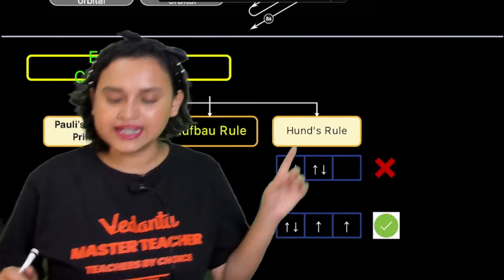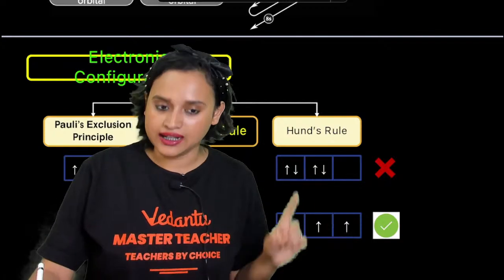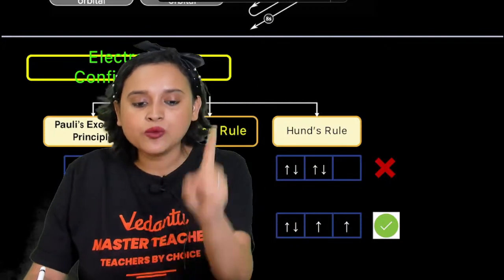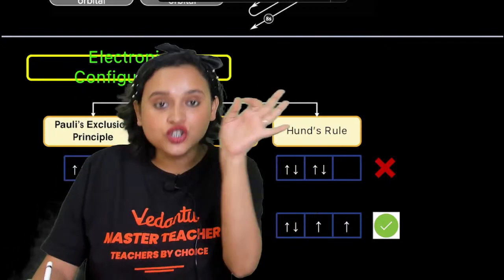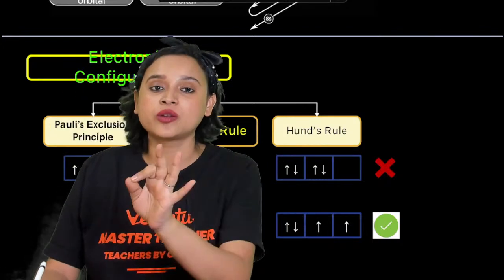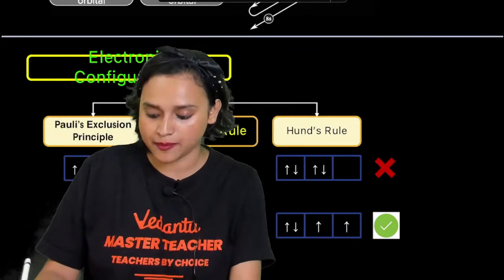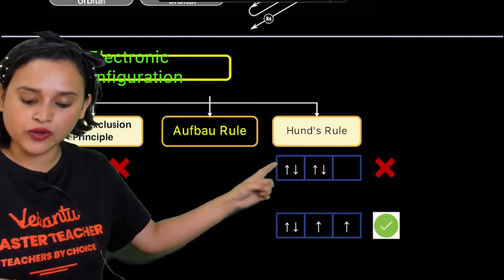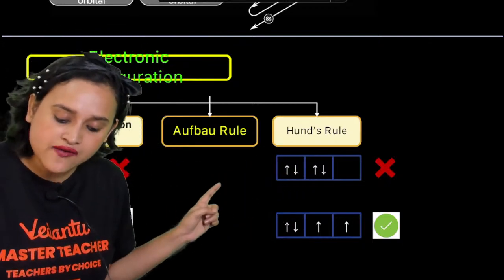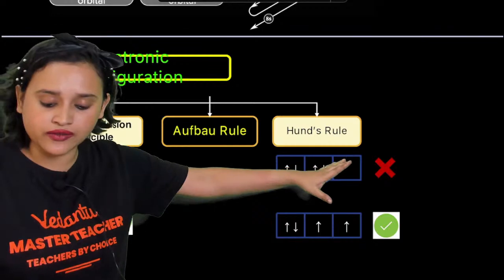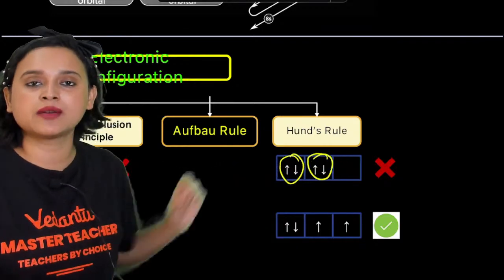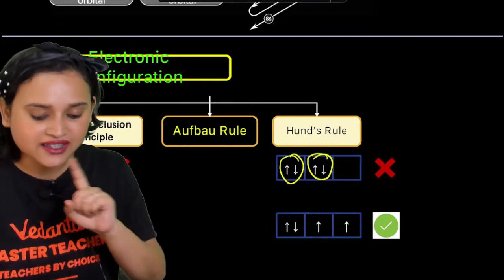So Hund's rule said that until and unless one electron is present in each of the degenerate orbitals, you will not start pairing them up. Do you understand what we have done? Here, initially we have paired them up. That's not correct.